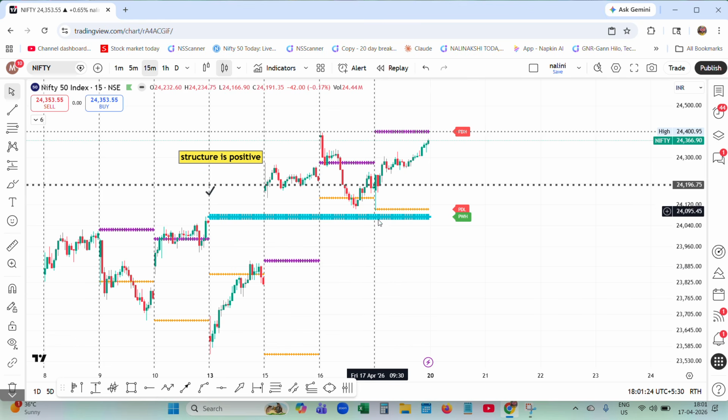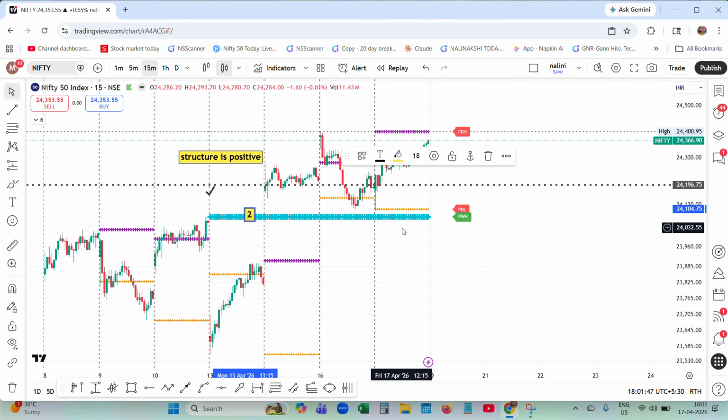Even though price came down to this level, note here, let me place the cursor on the candle, you are seeing 24,096. My previous weekly high is placed at 24,075. Let me write down 24,075.